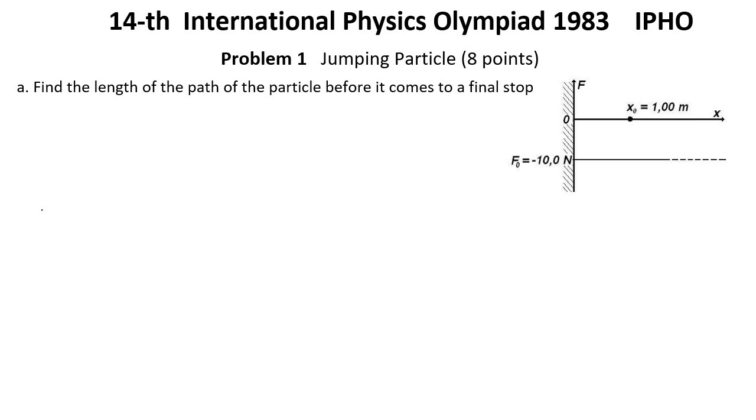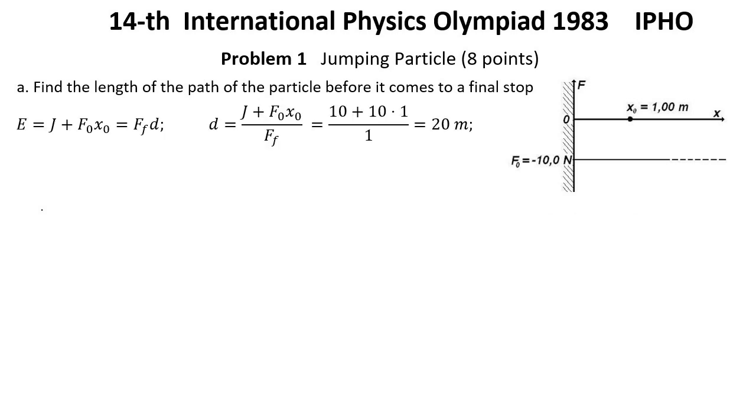Since the ball is constantly subject to a force directed toward the wall and there is a friction force, the final location of the ball will be the point x equal to 0. Thus, all the kinetic energy of the particle plus potential energy will eventually go into the work of the friction force. That is, the relationship is true: F0 x0 plus J equals Ff d, where d equals 20 meters. So, we have calculated the total distance based on the simple principle of energy conversion.